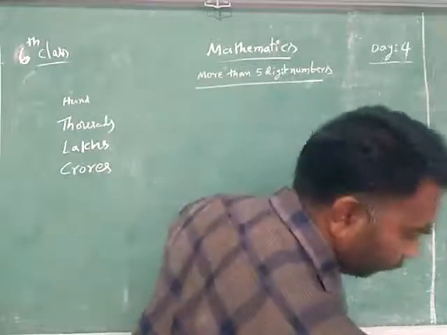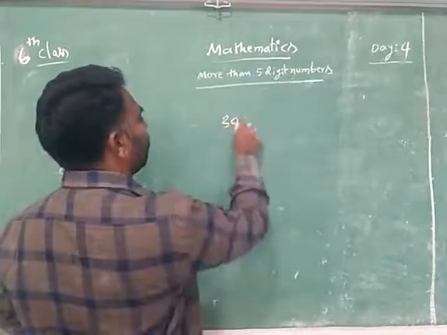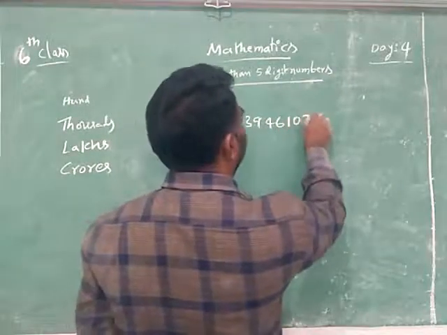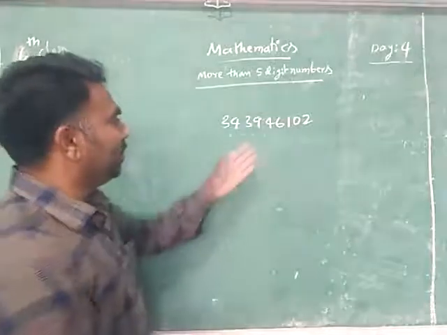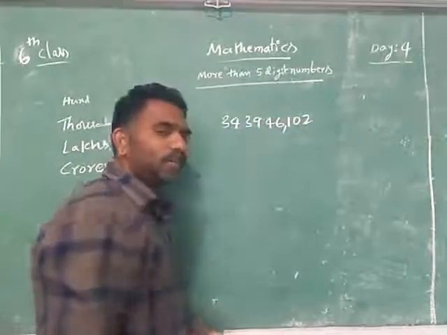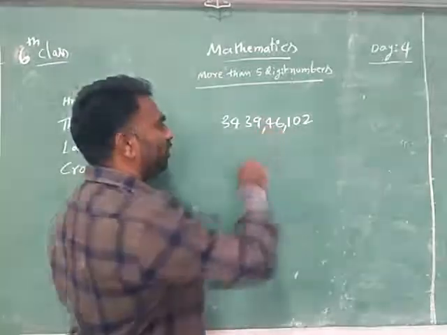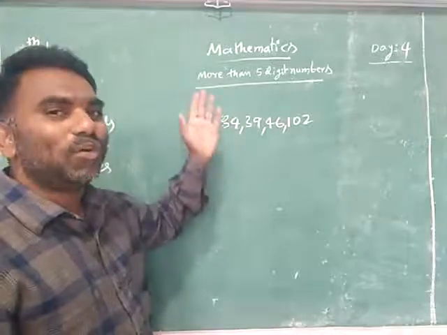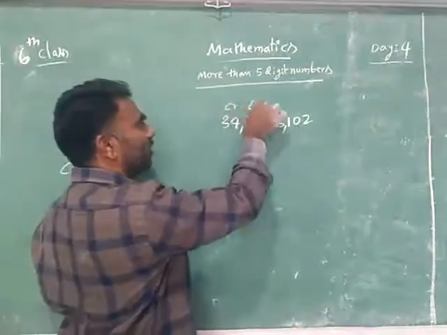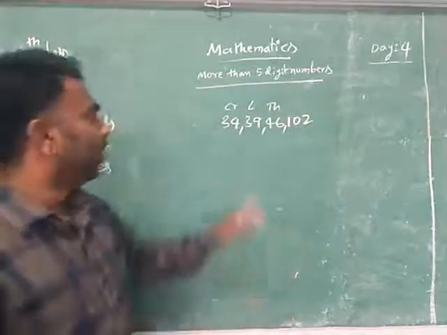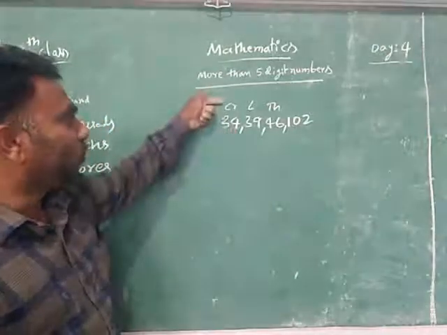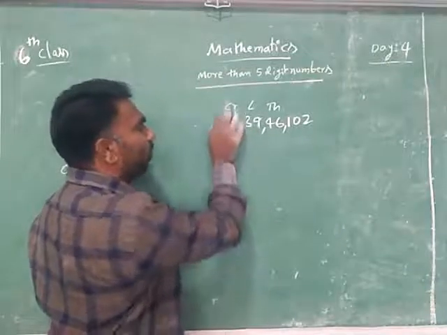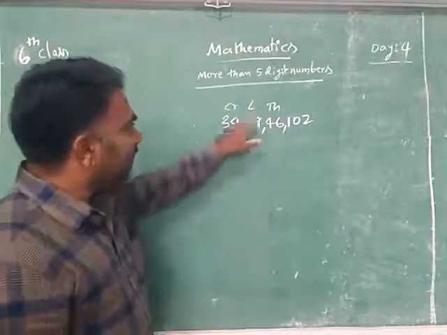So try to read this number. I am writing a 9-digit number now. Easily we can read it because you know that first, up to hundreds, is one slot. Next 2 digits, thousands slot. Next 2 digits, lakhs slot. Next 2 digits, crores slot. Very good. It is crores slot, it is lakhs, it is thousands. Now it is what? You have to read the total number, not single digits. Total 34 crores, 39 lakhs.